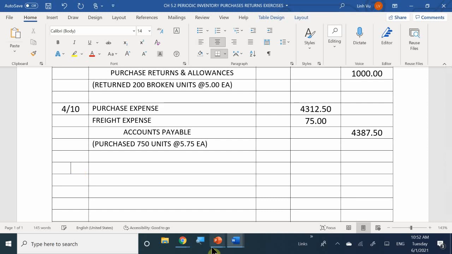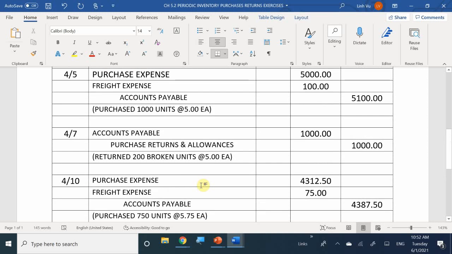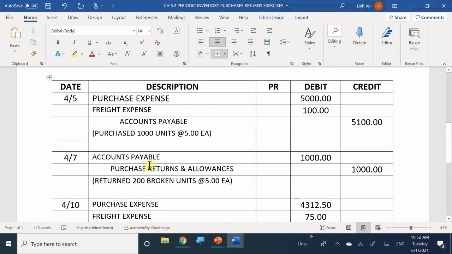Now, our assumption is that when you receive inventory, your general rule of thumb is you better open up all the boxes and check through every single item that you have. The inventory manager needs to make sure that all the items are received and that all of them are good to go.